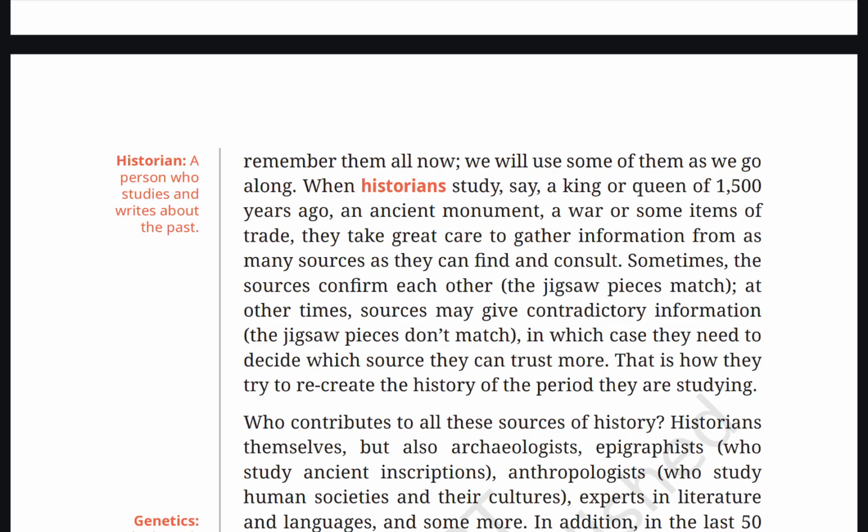Sometimes the sources confirm each other, the jigsaw pieces match. At other times, sources may give contradictory information, the jigsaw pieces do not match, in which case they need to decide which source they can trust more. That is how they try to recreate the history of the period they are studying. Historian: a person who studies and writes about the past.